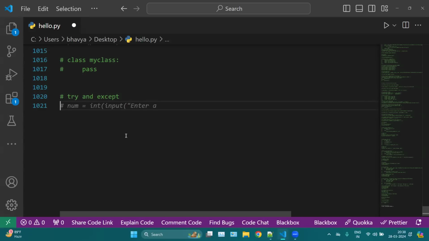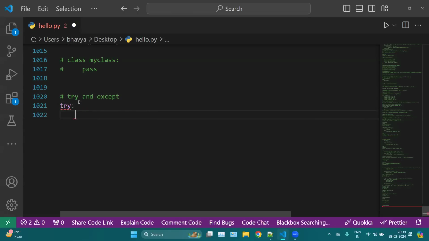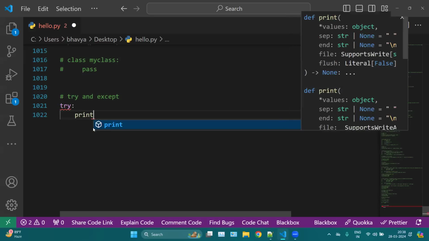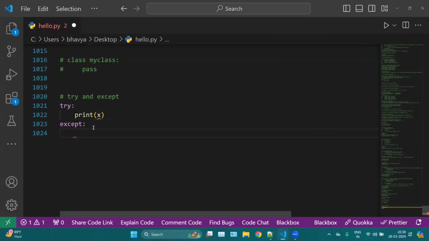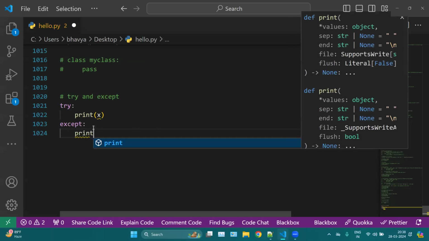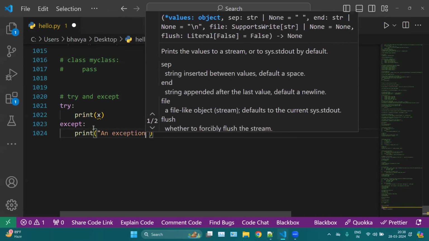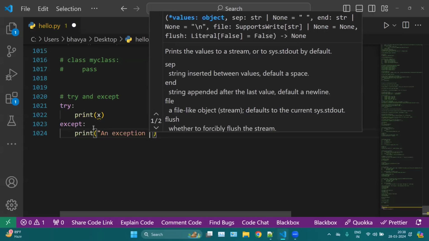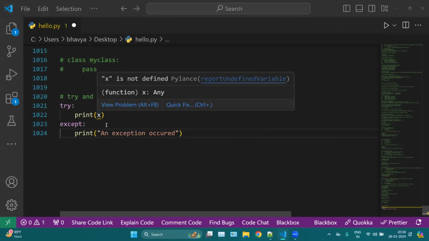For example, let's say here I have this try block and then except. Here I am using print x, and x is not defined.